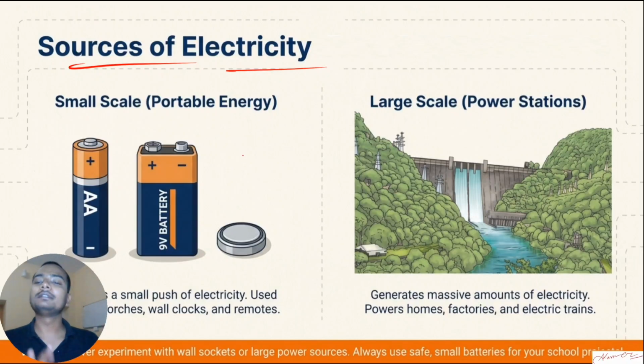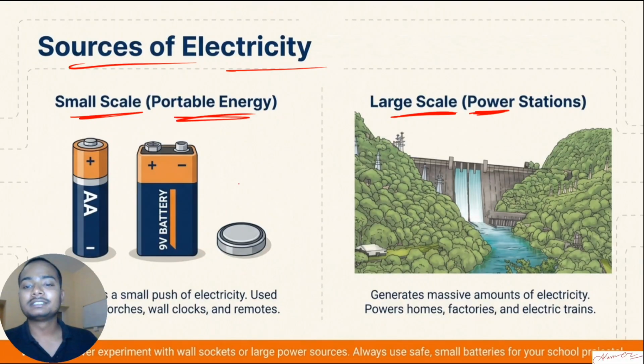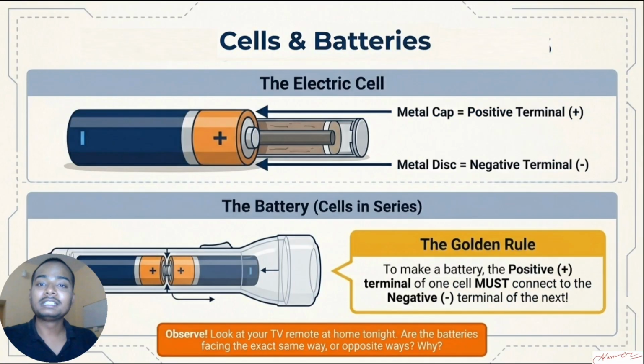So overall, we have two main sources of electricity. One is small scale and one is large scale. On the large scale, again, you have a lot of options like hydropower plants, coal power plants, nuclear power plants, tidal power plants. There are a lot of plants where electricity on a larger scale is generated. On the small scale, we have portable energy like the cells and the batteries. Batteries have two terminals, one is the positive terminal and another is the negative terminal, that is basically the cell.